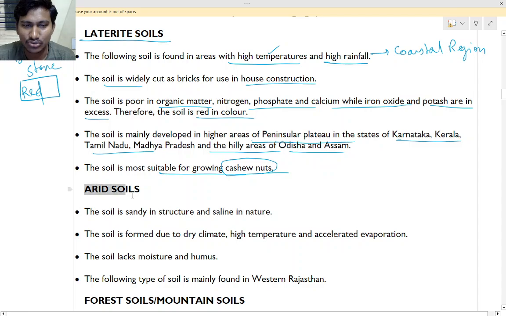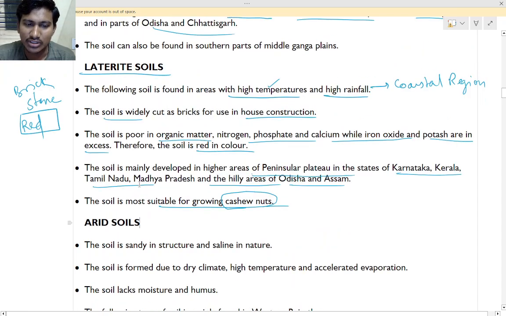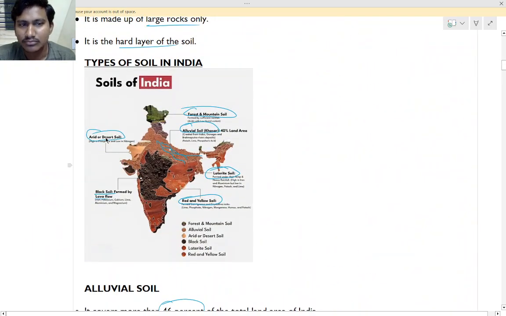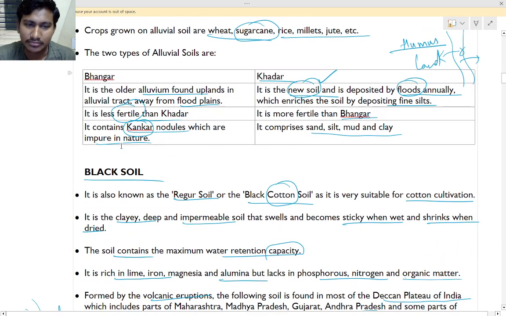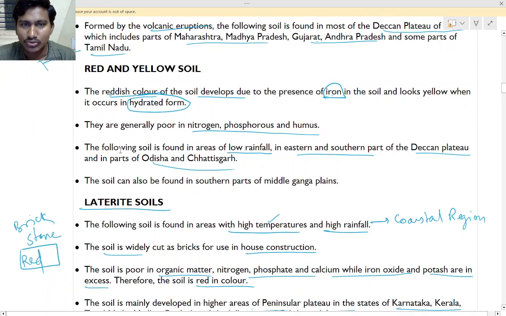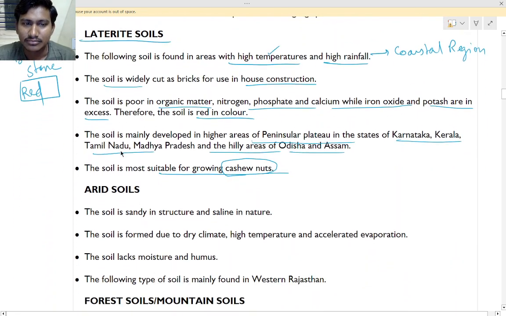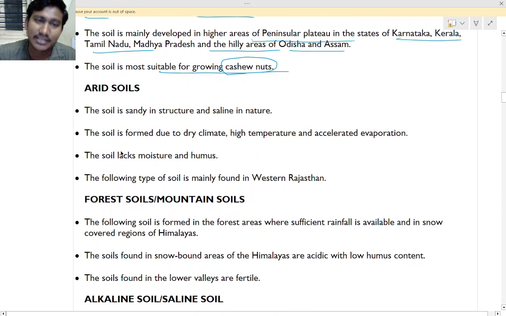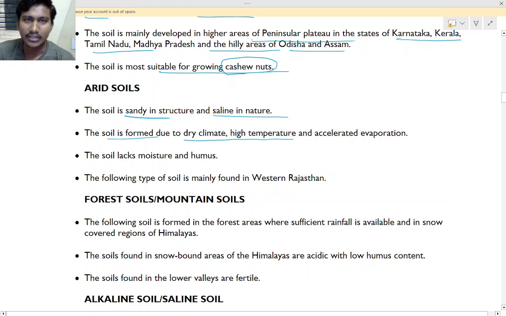Next is arid soils. Where will you find arid soils? That is the desert near Rajasthan. You may have seen the desert, where the sand will be there. It is sandy in structure and saline in nature. The soil is formed due to dry climate and high temperature.